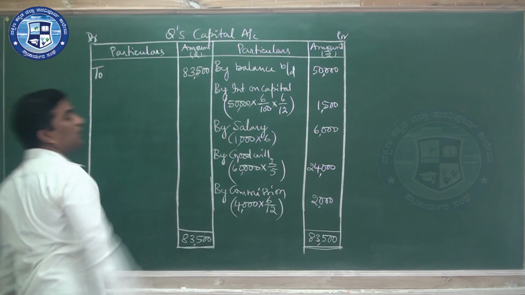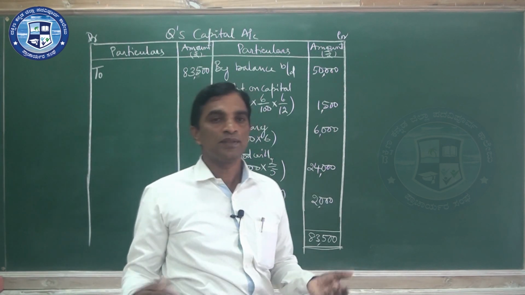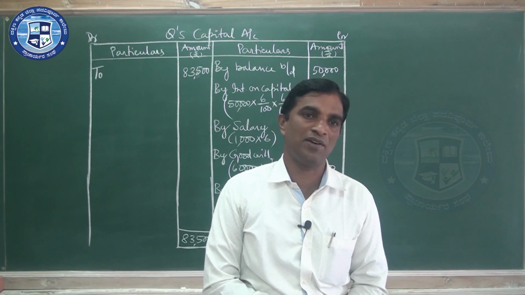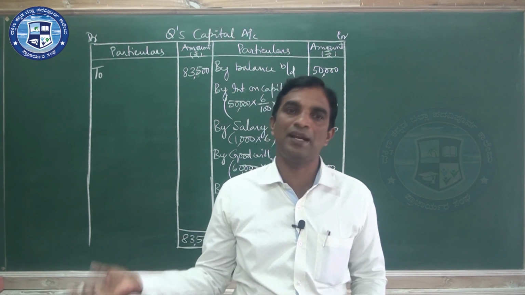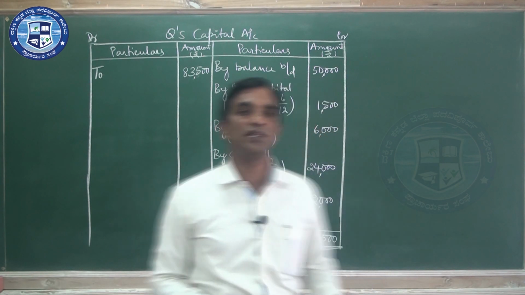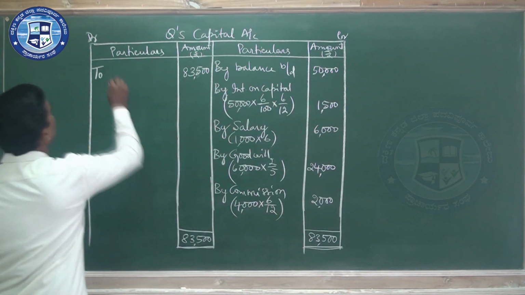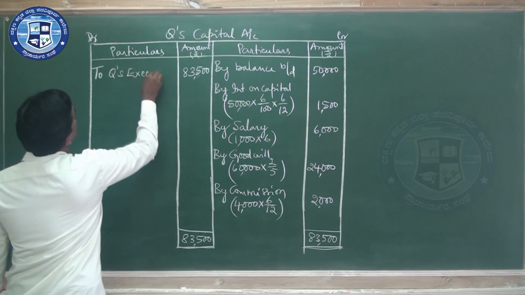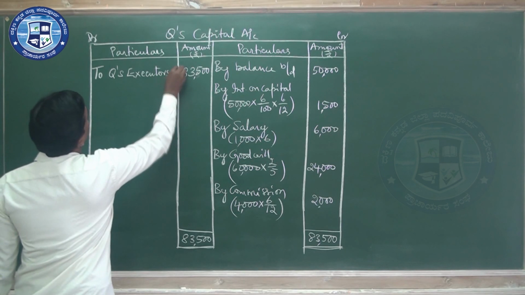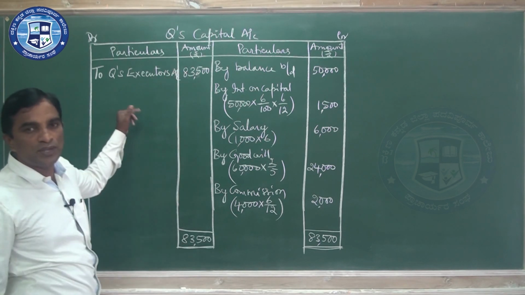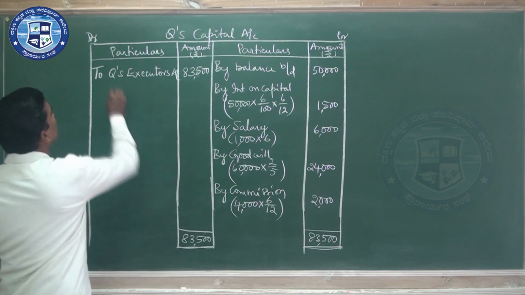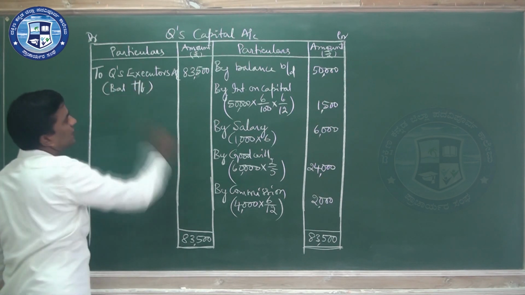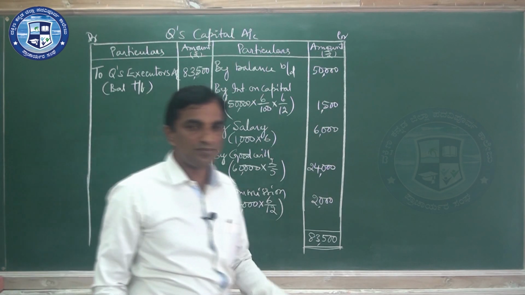So for transferring, you cannot directly pay the deceased partner because he is not there now. You should transfer to his executors or representatives, and from there you can settle. So right here, to Q's executors account. This is the balance amount transferred. That's all.